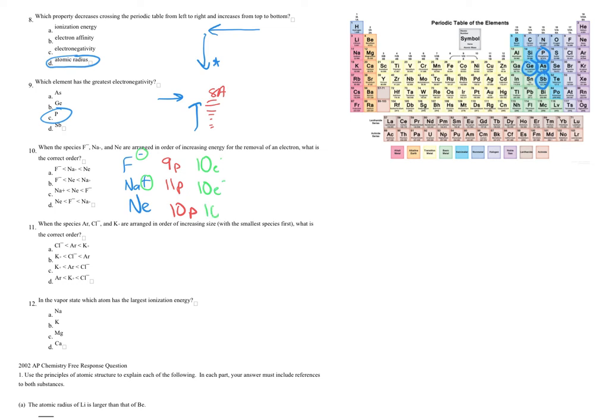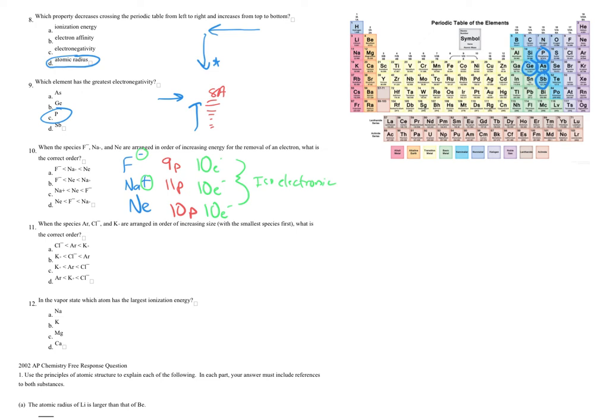To cancel out the protons, it will need to have 10 electrons. So we call this isoelectronic, meaning they're different ions, different elements, but they have the same electron configurations. So in order to figure out which one has the most or the least ionization energy, the correct order would be smallest to biggest. We would need the one that has the lowest nuclear charge, or the smallest amount of protons.